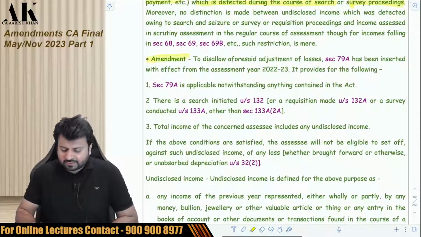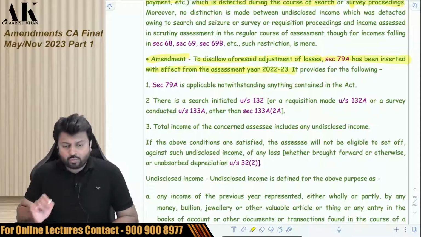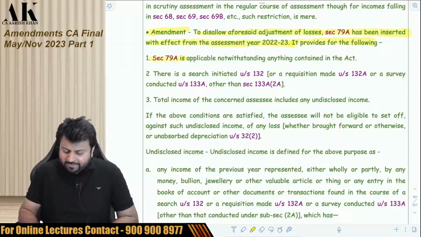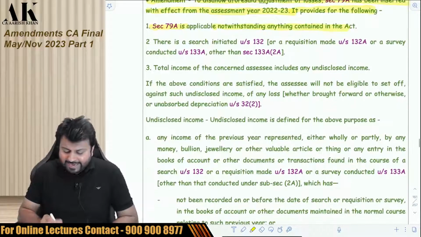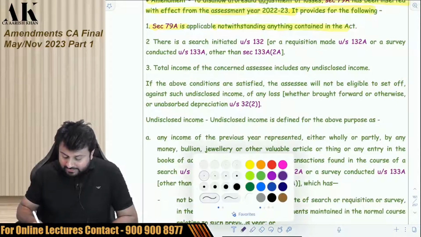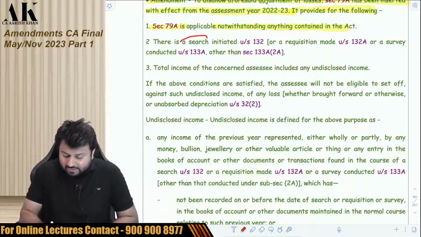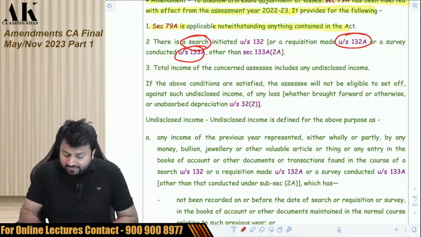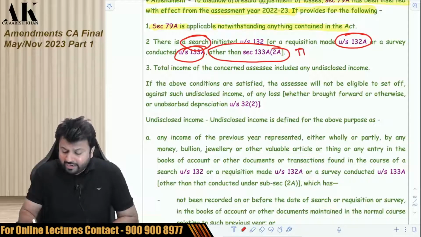Here the amendment starts. To disallow the aforesaid adjustment of losses, 79A has been inserted with effect from assessment year 22-23. It provides for the following. Section 79A is applicable notwithstanding anything contained in this Act. Second point is important. Section 79A is applicable when there is a search which is initiated, or a requisition under 132A, which is also a part of search and seizure only, or there is a survey other than 133A(2A), which is a TDS or TCS survey. In this case, section 79A is not applicable.